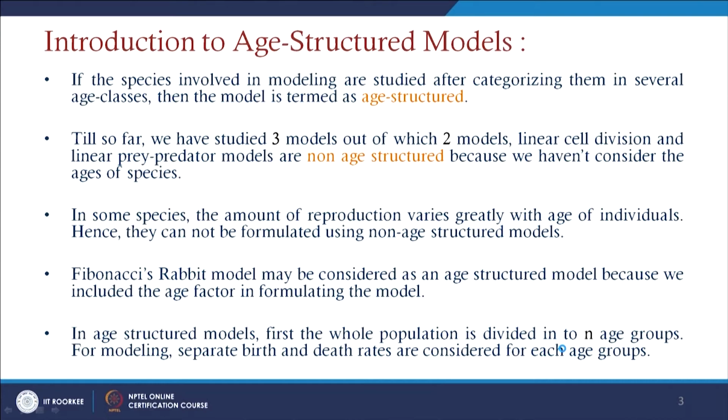Till so far, we have studied 3 models, out of which 2 models, linear cell division and linear prey-predator models, are non-age structured, because we have not considered the ages of species there. If for some species the amount of reproduction varies greatly with age of individuals, hence they cannot be formulated using non-age structured models. So, the Fibonacci rabbit model may be considered as an age model, since we have considered that one pair exists, and after 2 months they give birth to one pair again, and then they will be fertile after 2 more months.